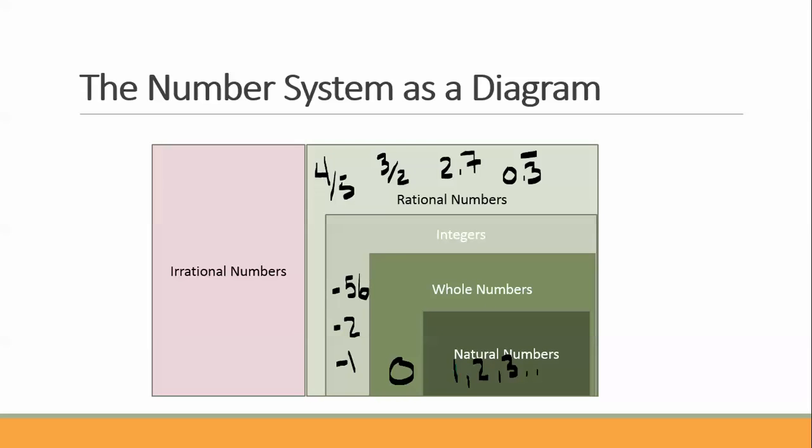Next we have irrational numbers. Notice the irrational numbers are different. There's no including there. There's a little space there from the rational numbers. So our irrational numbers are like pi. We talked about e a little bit. Square root of 2. Square root of, say, 7.